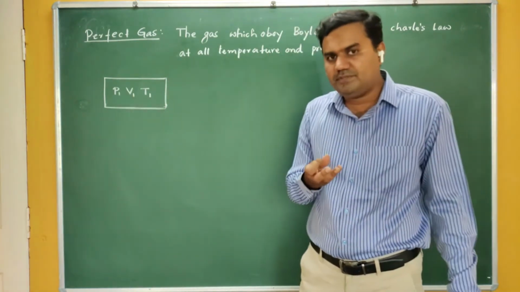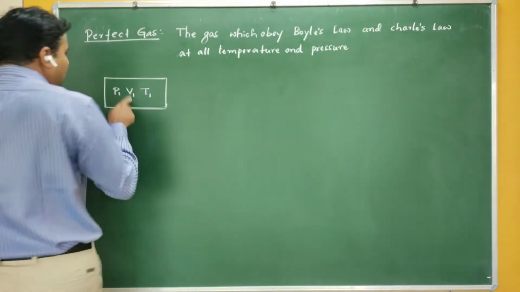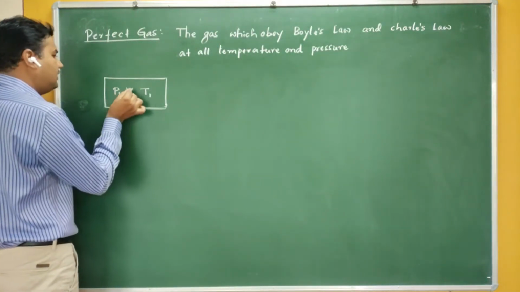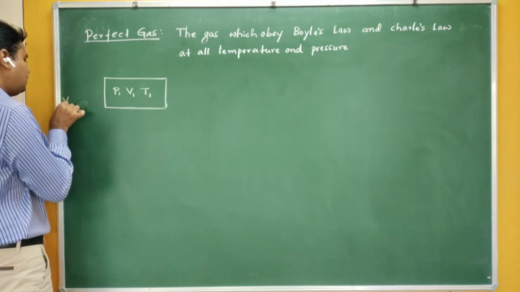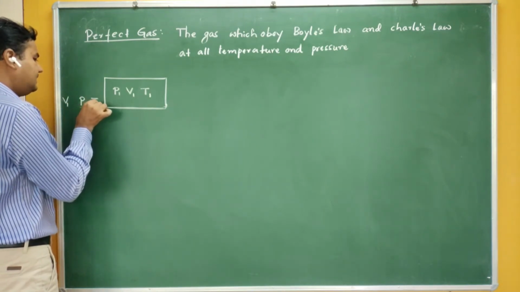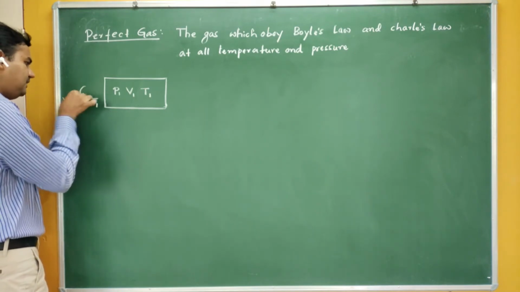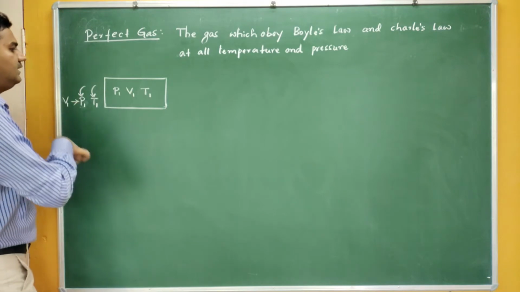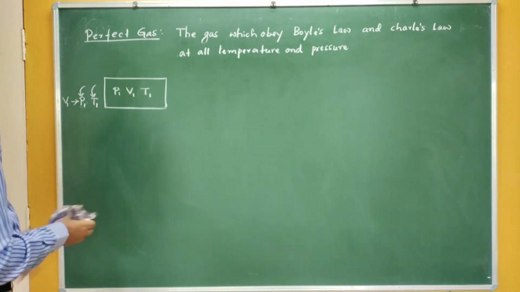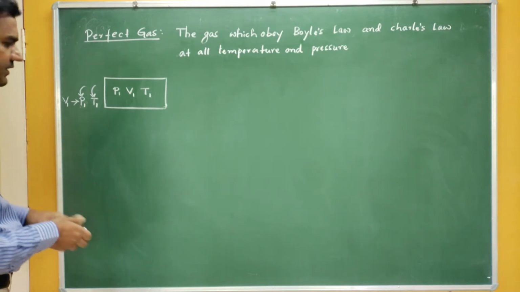That means the volume of the gas depends on both pressure as well as temperature. So V1 is the volume of the gas when the pressure is P1 and the temperature is T1.